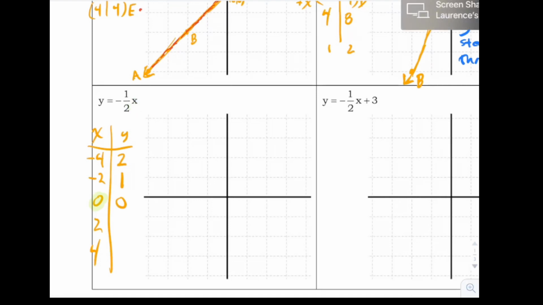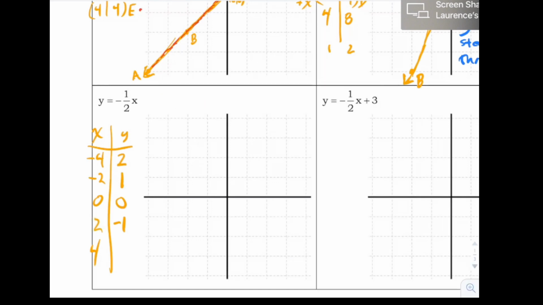And now let's plug in, where are we? We're right here. We're going to plug in x equals a positive 2. Now, you always want to be careful when there's negatives in your equations. So we've got a negative 1/2 times a positive 2. Well, a negative times a positive is a negative, so we're getting a negative answer for sure. And half of 2 is 1, so actually we get negative 1.